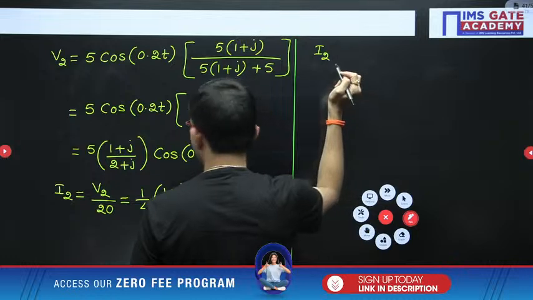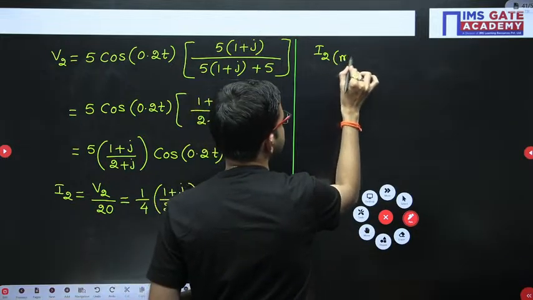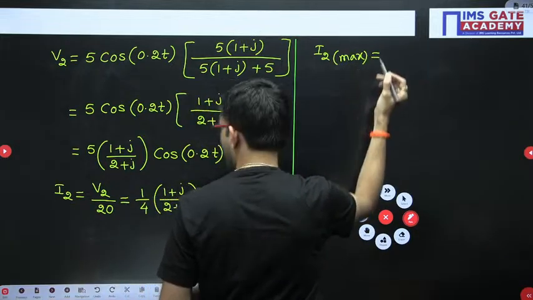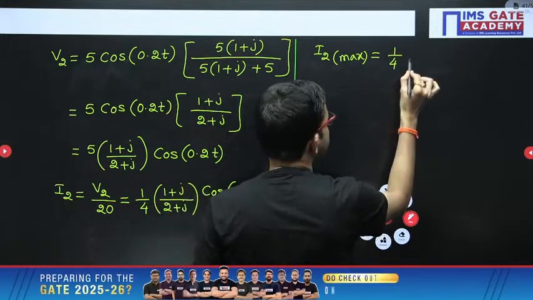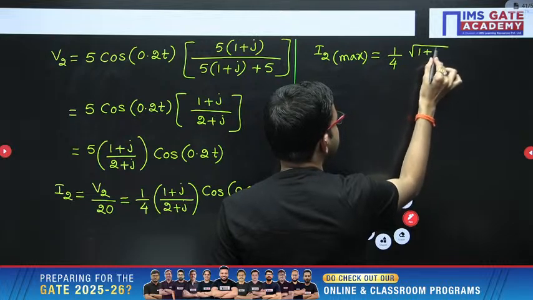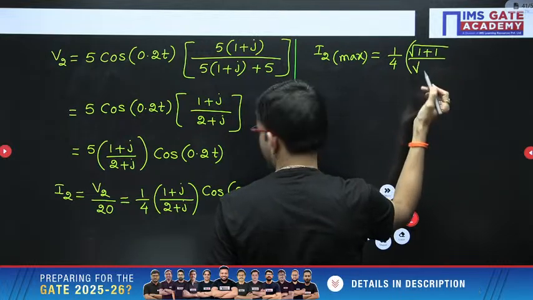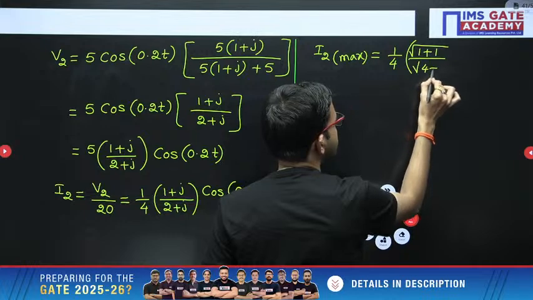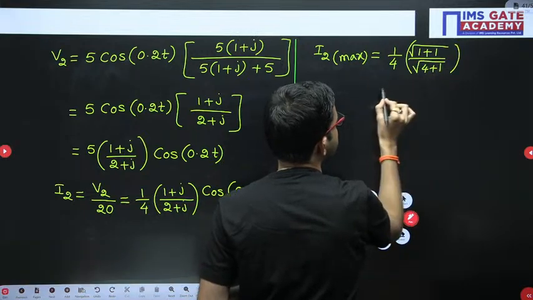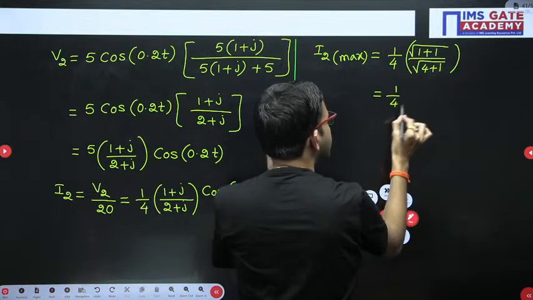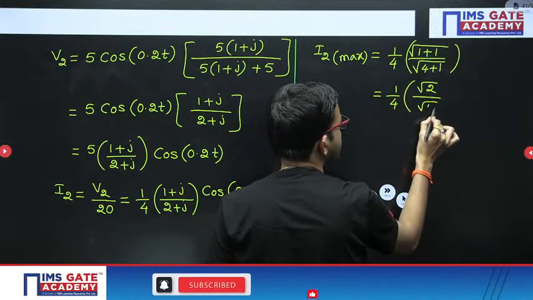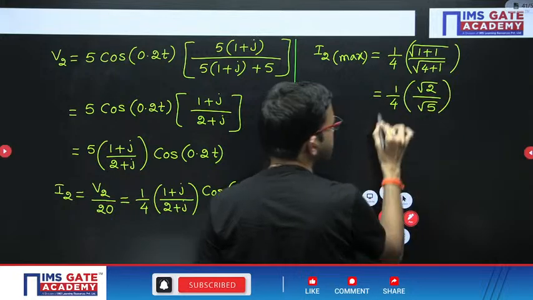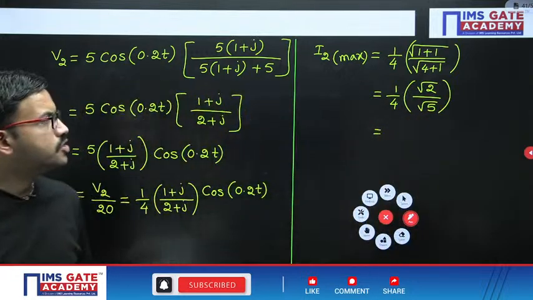Max value of I2 max is equal to 1 by 4 into the magnitude of this one, so square root of 1 plus 1 divided by square root of 4 plus 1. So 1 by 4 into root 2 divided by root 5. You can do the simplification here.